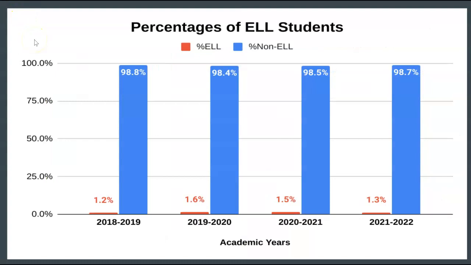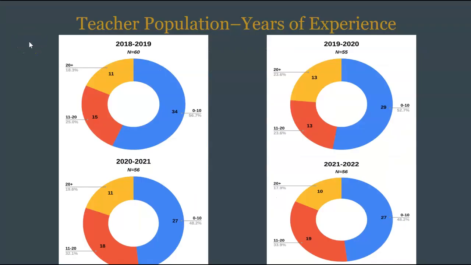The percentages of ELL students have remained steady over the last 4 years. Teachers with between 0 to 10 years of experience comprise the majority of teachers. Teachers with 20 plus years of experience have been the minority consistently.